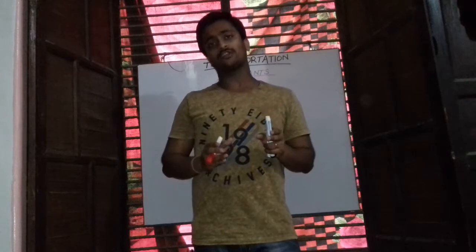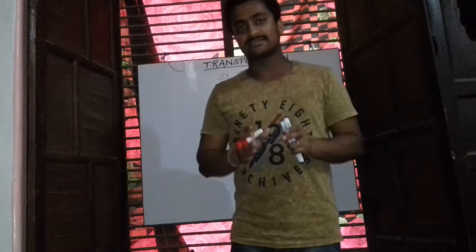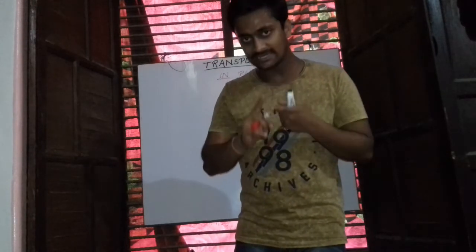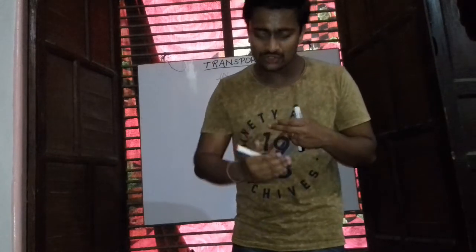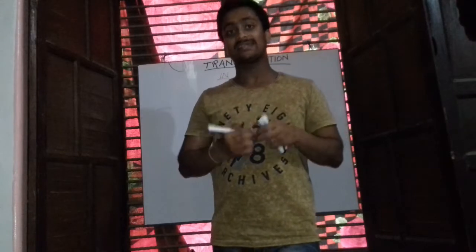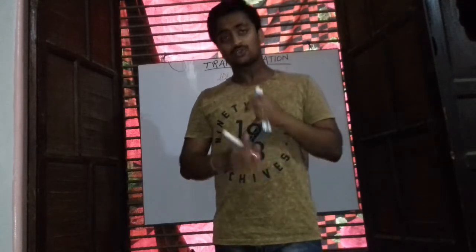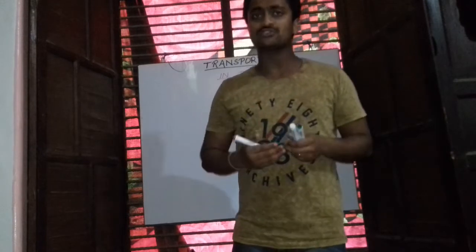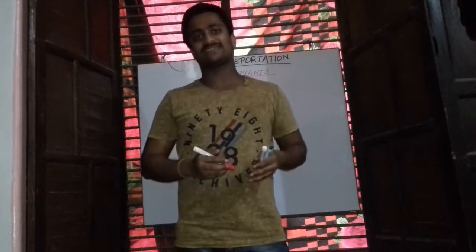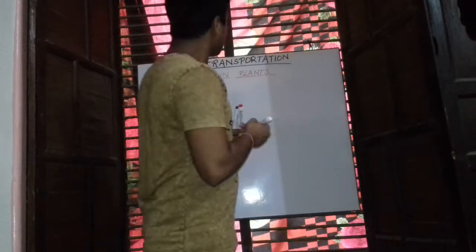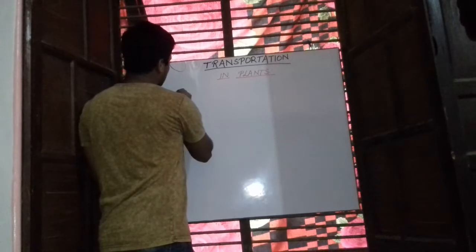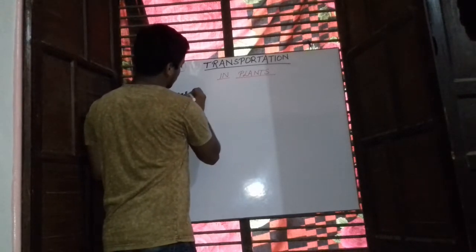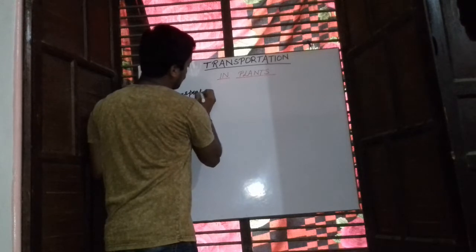Before starting the topic, there is one thing to know: there are two important things that plants need. First is water and minerals. One by one, we will deal with how the transportation of water and minerals takes place. The next important thing is food. Then we will deal with how the transportation of food in plants takes place. First of all, transportation of water and minerals